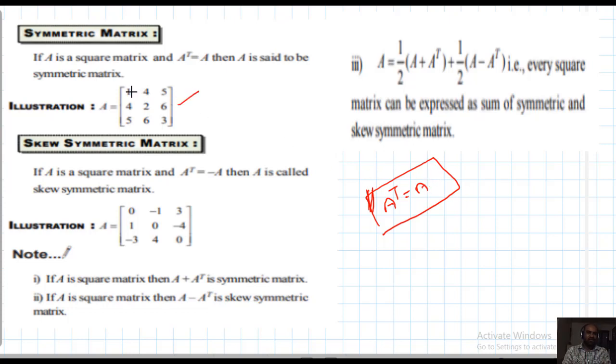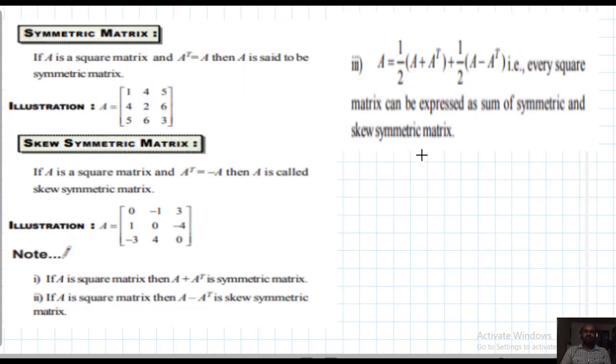Here 1, 4, 5, so these two are same. Observe, these two are same, like that. 1, 2, 3, 1, 2, 3 I can write. 7, 8, 8 I can write. Anything you can write here, some 9. So this is one example of a symmetric matrix.